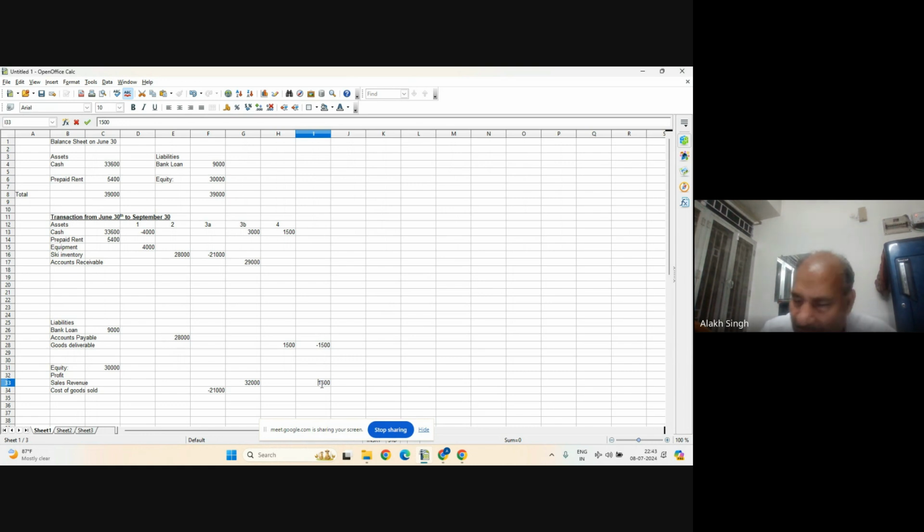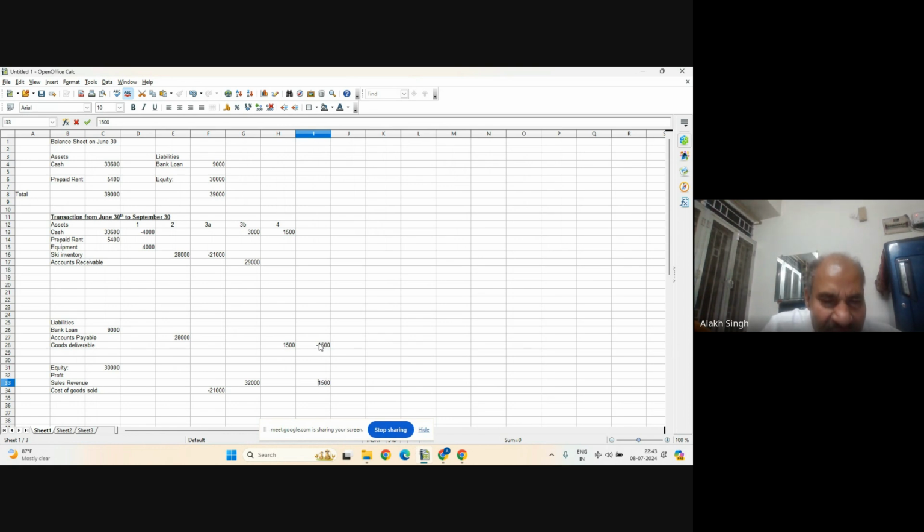That is the simple mathematics, and those accountants or students who just try to pass the exam and don't understand the logic do that. They think that since both are on the same side, one will be minus and the other will be plus, and they make mistakes in deciding which one will be minus and which one will be plus.